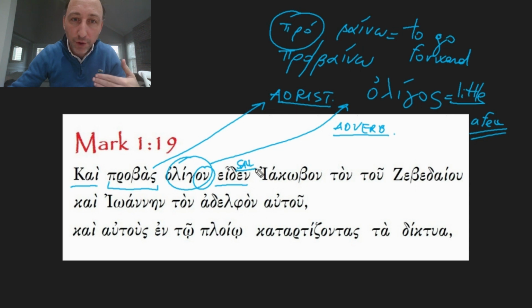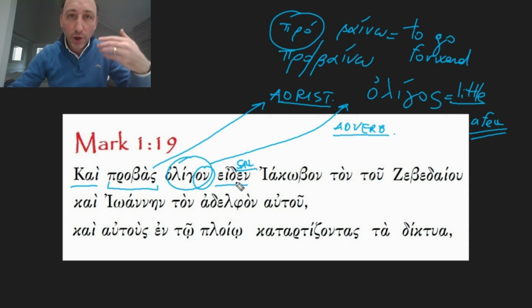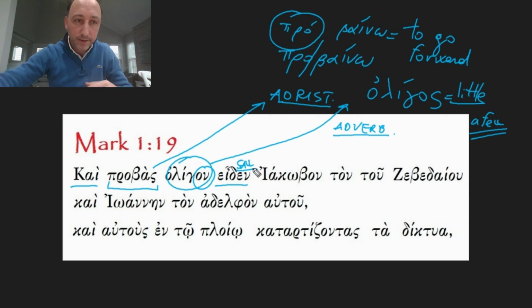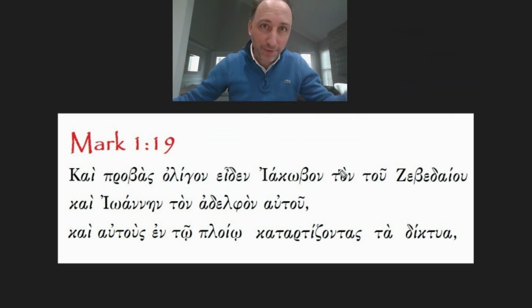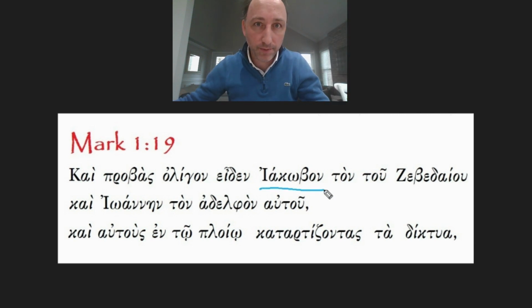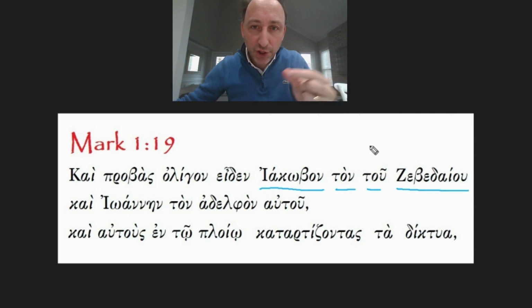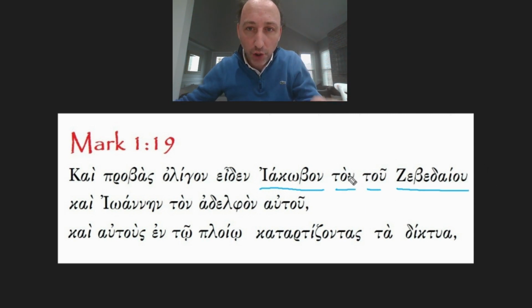We already saw this verb in the past. We're not going to dwell further. He saw whom? Well, we know, James and John. Let's find those in the text. The first guy that Jesus sees after seeing and calling Andrew and Peter is, Mark says, Iakobon, ton tou Zebedaiou. Let's start from the specification. Ton tou Zebedaiou.